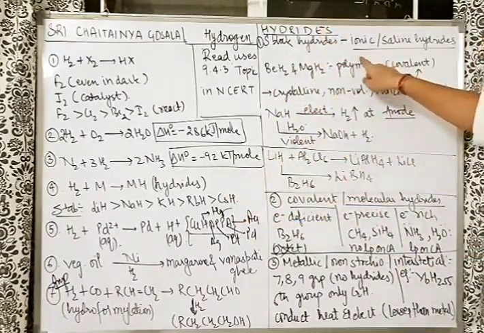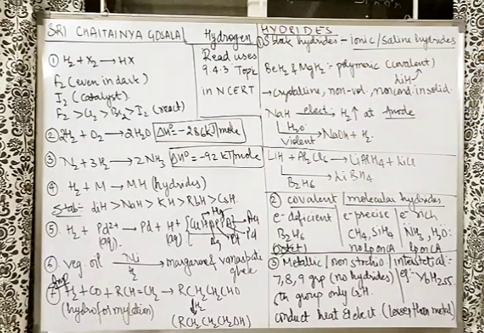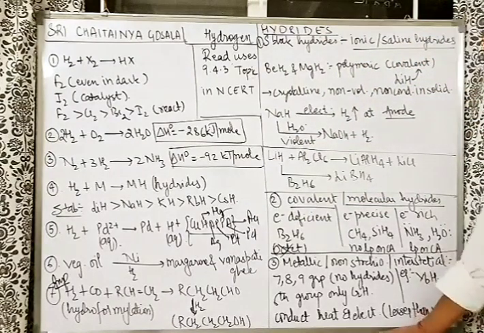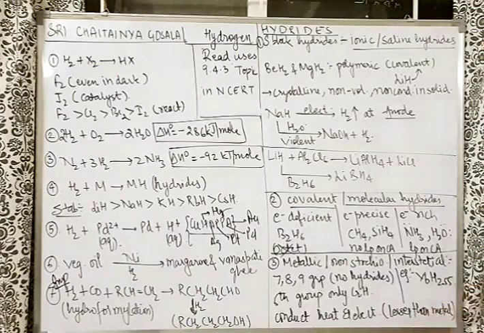These are called ionic or saline hydrides. Now, are all the ionic hydrides ionic in nature? No. By definition, all the S-block hydrides are called ionic hydrides, but some of them are covalent. So, who are those? Lithium hydride is covalent. Beryllium and magnesium hydrides are covalent.